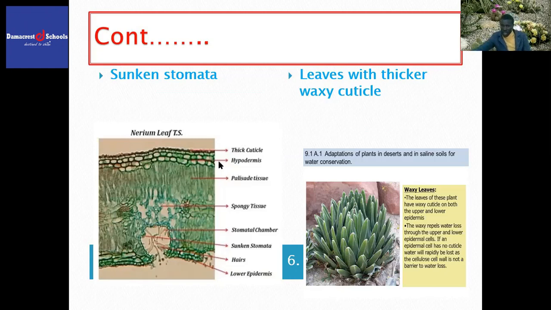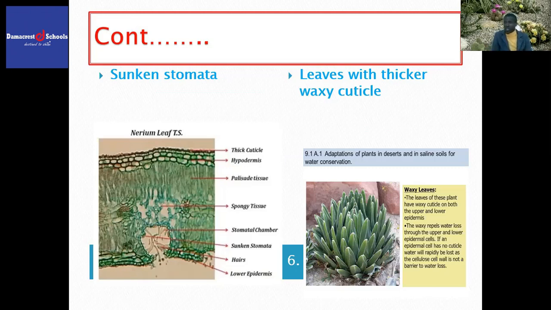And as you can see, we are having thick, waxy cuticle, and again, you can see it here. What is the importance of thick, waxy cuticle for the xerophytes to get adapted? They reduce the rate of transpiration. Thick, waxy cuticles reduce the rate of transpiration, and therefore more water is not lost.